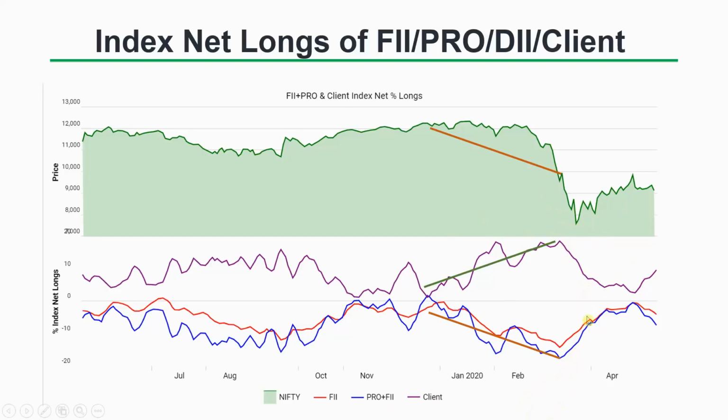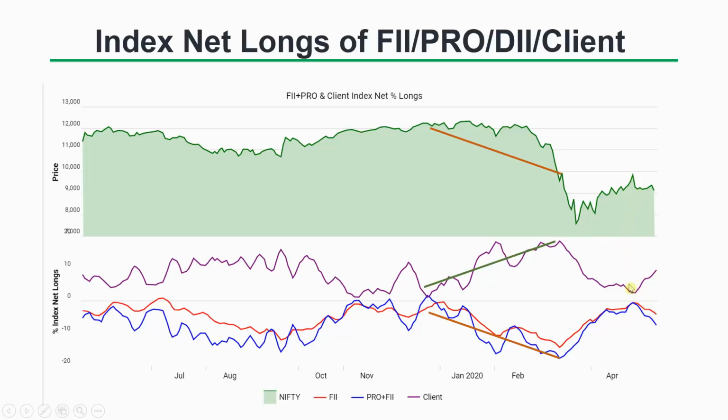At the same time, FIs covered their shorts, and they realized their profits from the shorts. And then they reached some kind of equilibrium. The market recovered a bit, around 1,000 points or so. And from then on, it's kind of a sideways market. And after some stimulus announcement, the market went up.